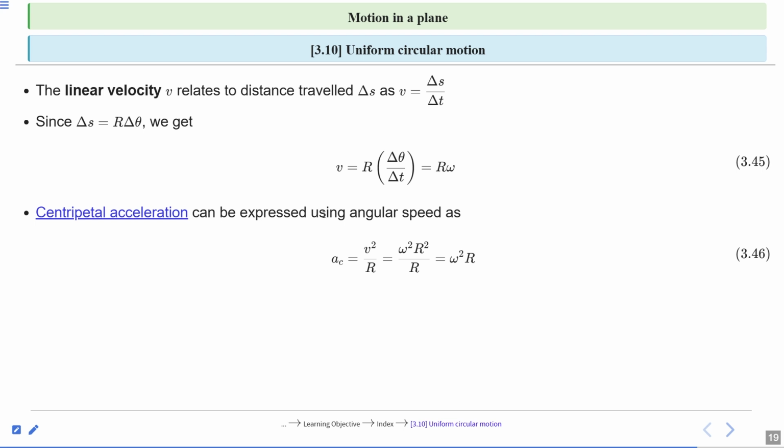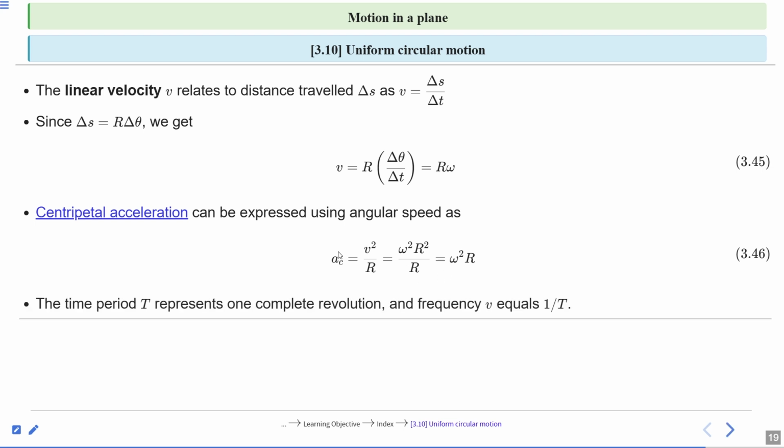Centripetal acceleration can be expressed using angular speed as ac is equal to v square upon r, and we know v is equal to omega r. Look at figure 3.45. v is equal to omega r. So just substitute the value of v and take the square. You will get omega square r square divided by r. So r cancels out. The remaining term is omega square r. So this is the magnitude of the centripetal acceleration, ac is equal to omega square r, and it is always directed towards the center of the circle.